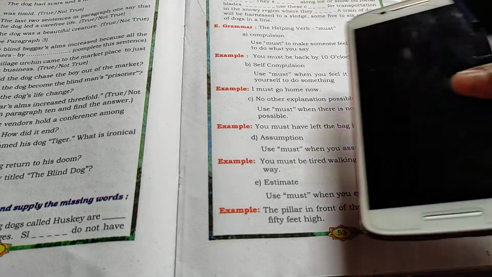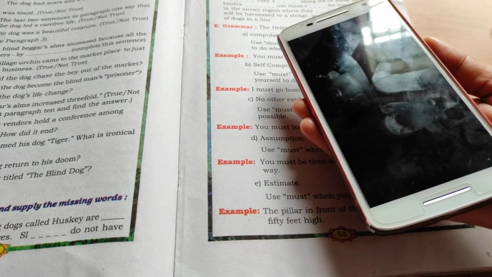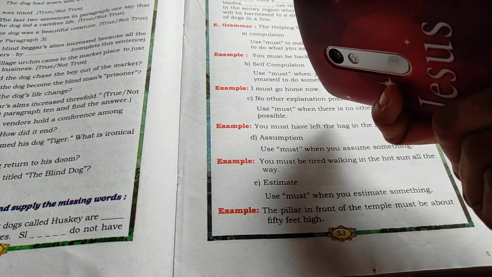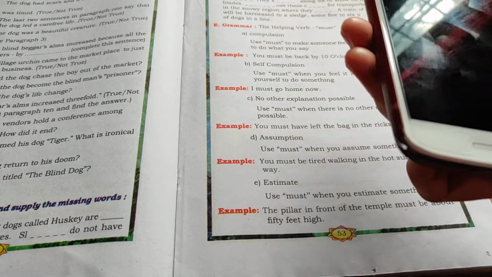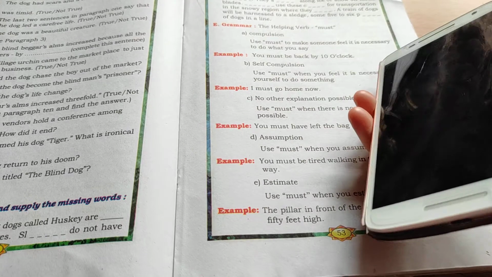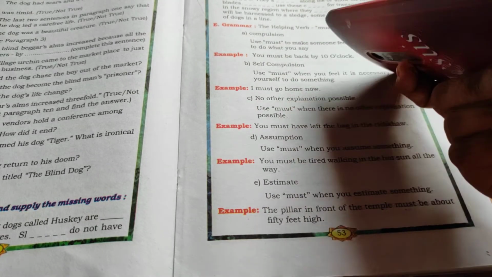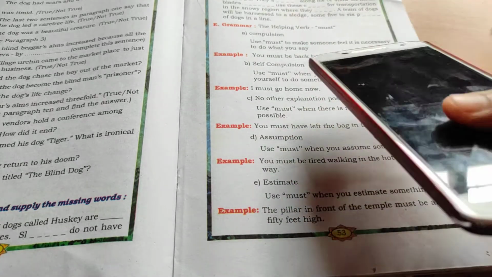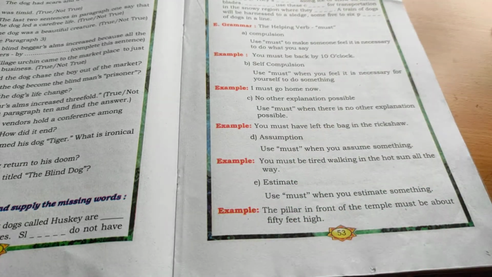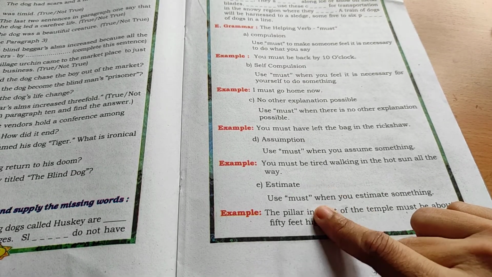For example, if I keep a mobile here, we can't say exactly how much the weight of this mobile is, we can't estimate exactly, we don't know, but we can estimate the weight of the mobile, right? How much it could be by holding this. Okay, this might be half a kg, like that we can say 50 grams, 250 grams, something like 1 kg. By estimation, we are not sure about the thing. At that time we can use the modal verb must.